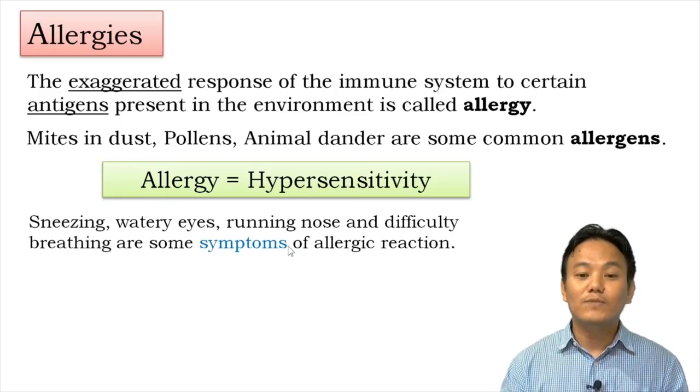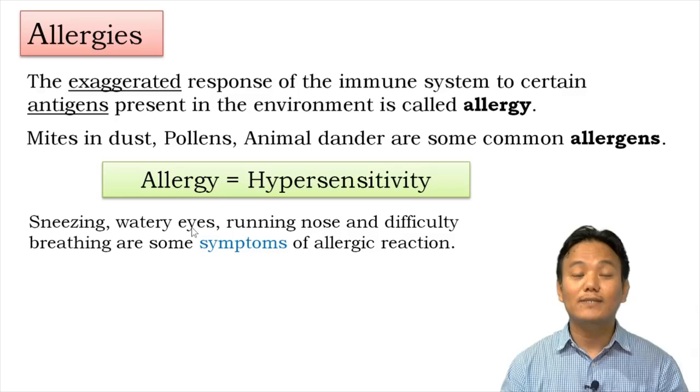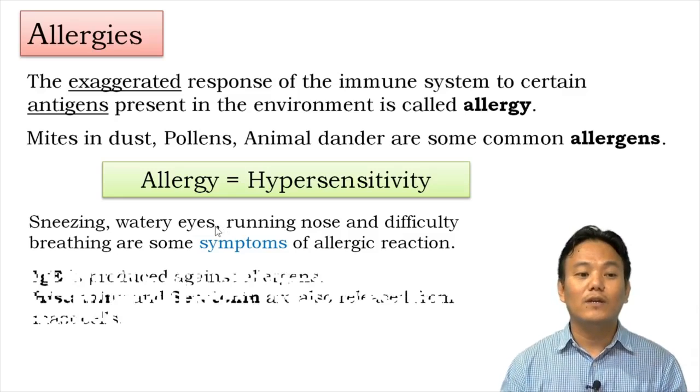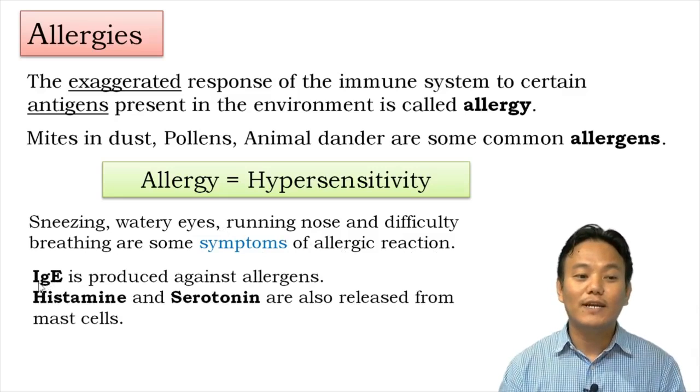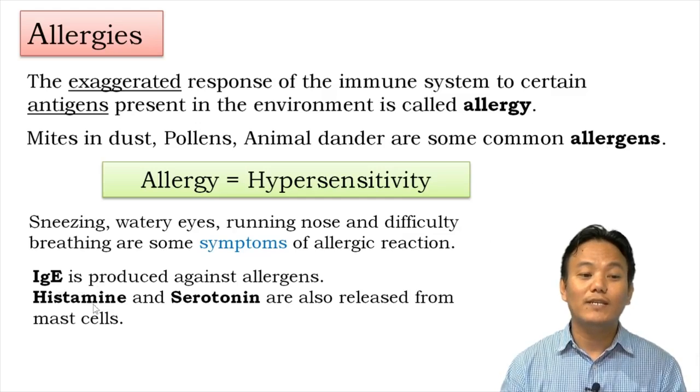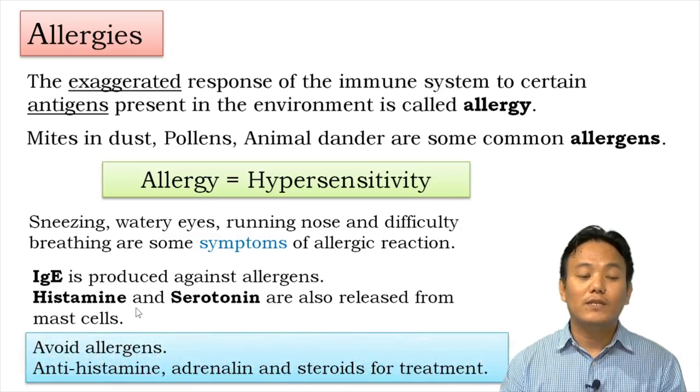Now, the symptoms of allergic reaction include sneezing, watery eyes, runny nose, and sometimes difficulty in breathing. These allergic reactions are caused by your body producing immunoglobulin E type of antibodies against these allergens, and your body's mast cells produce histamine and serotonin when they come across allergens. Histamine and serotonin are inflammatory chemicals within your body, so they cause inflammation.